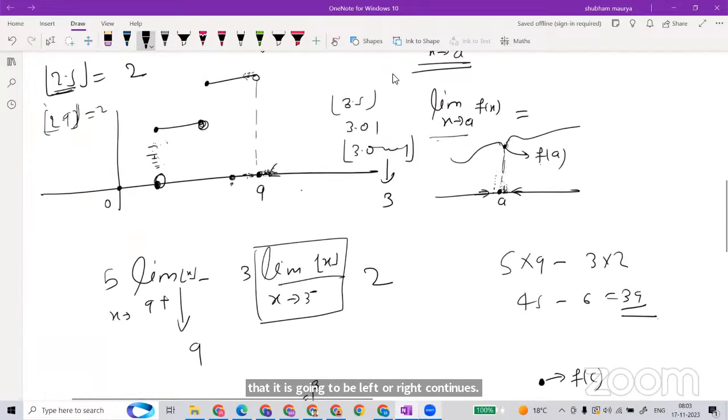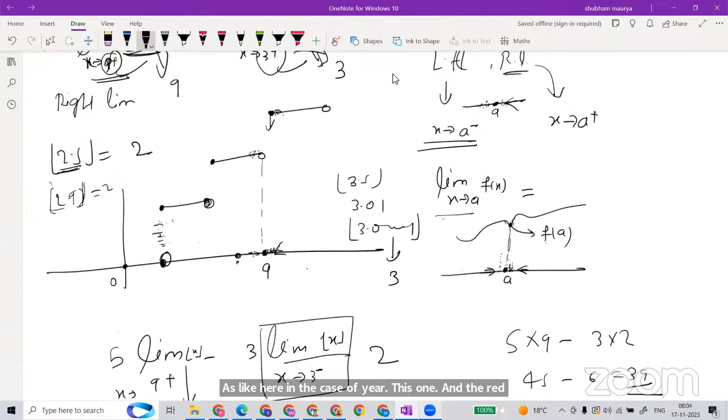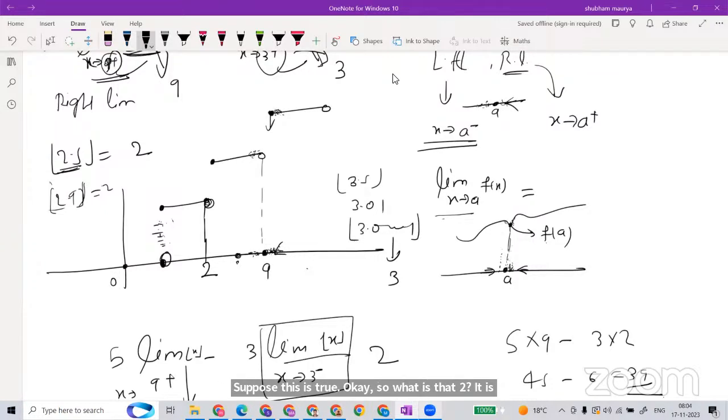As in the case of the greatest integer function. Can you tell me whether this greatest integer function is left continuous or right continuous at, suppose, 2? Right continuous. It is right continuous. Anyone getting a different answer, or a question on why it is so? Sir, how is it right continuous?